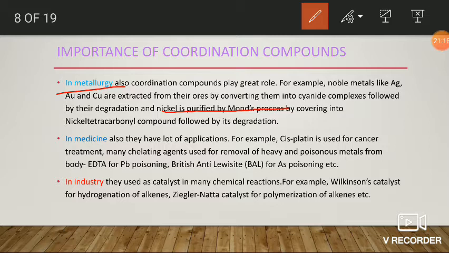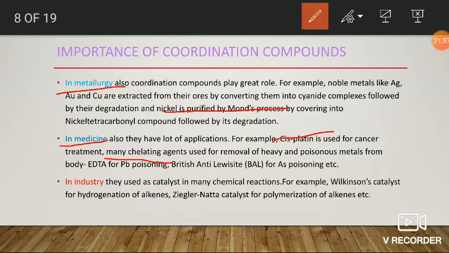These are examples for the importance of coordination chemistry or coordination compounds in metallurgy. Next one, importance in medicine. Coordination compounds or coordination chemistry also play a major role in the medicine field. Here, for example, cisplatin. Cisplatin is a coordination compound of platinum. It is cis diamminedichloroplatinum complex. It is generally used for the treatment of cancer,